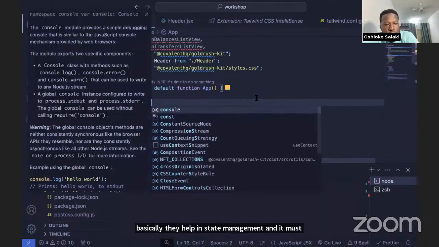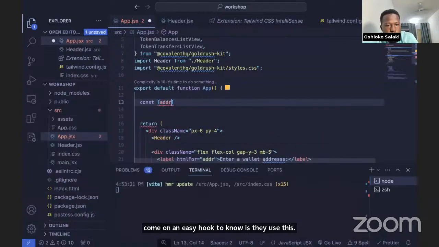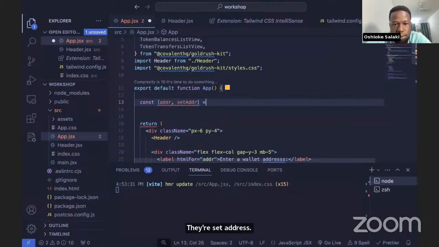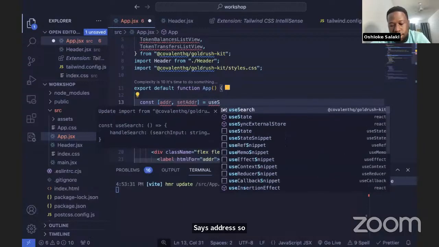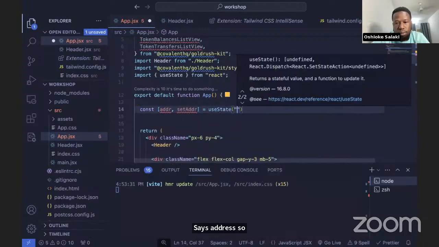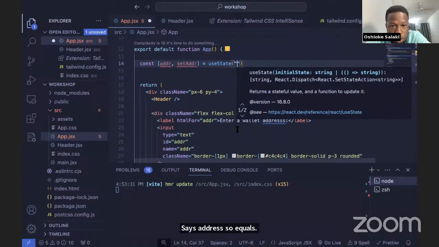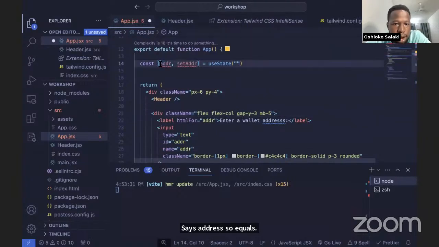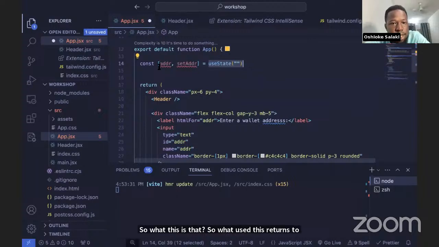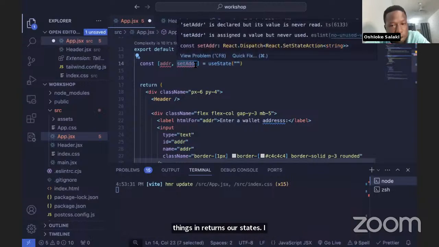So we have const, and let's call this address, in an array, then setAddress, equal to useState. What useState returns is two things: our state and also a state-changing function.